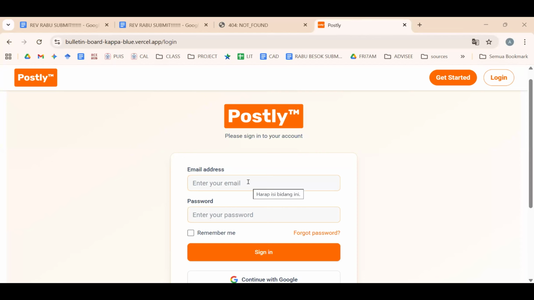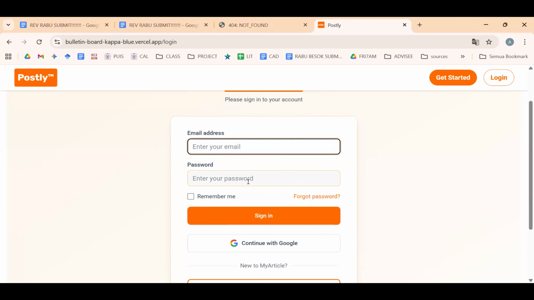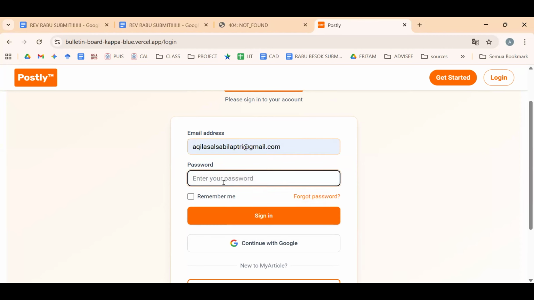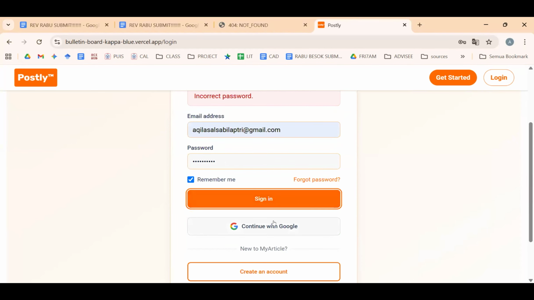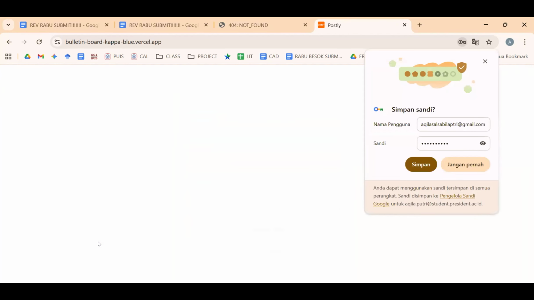So the first thing you can do is log in to your account, or you can continue with Google.